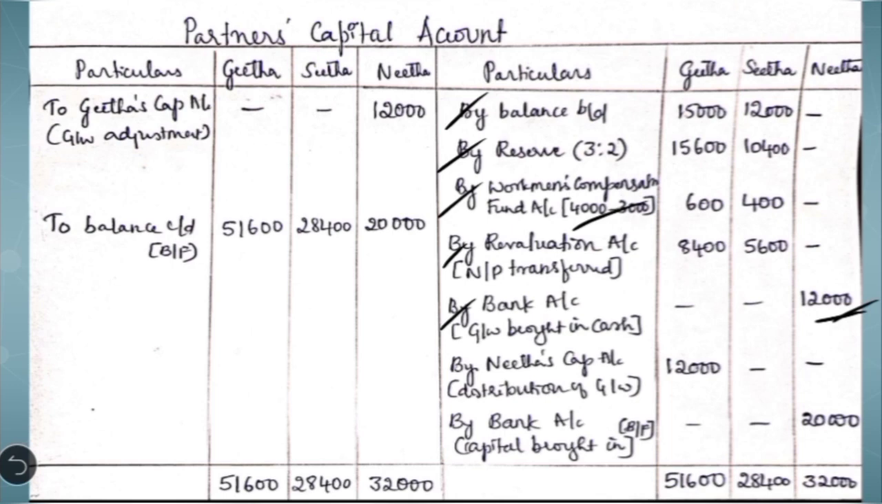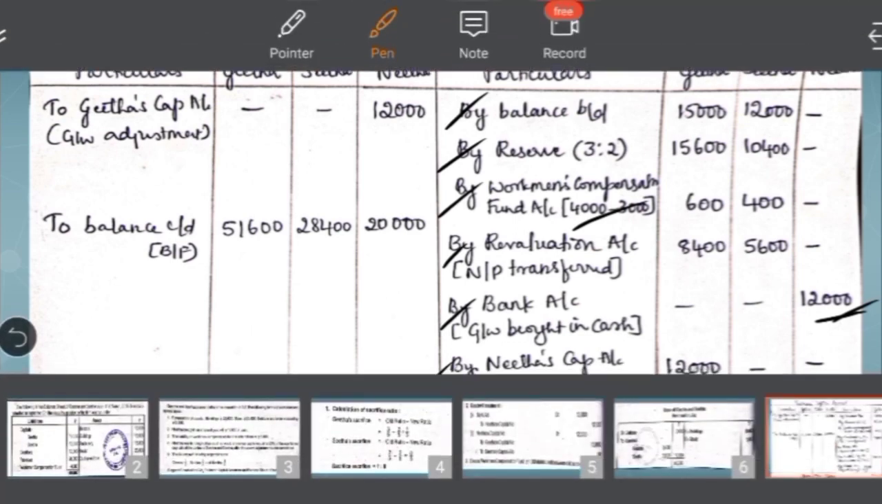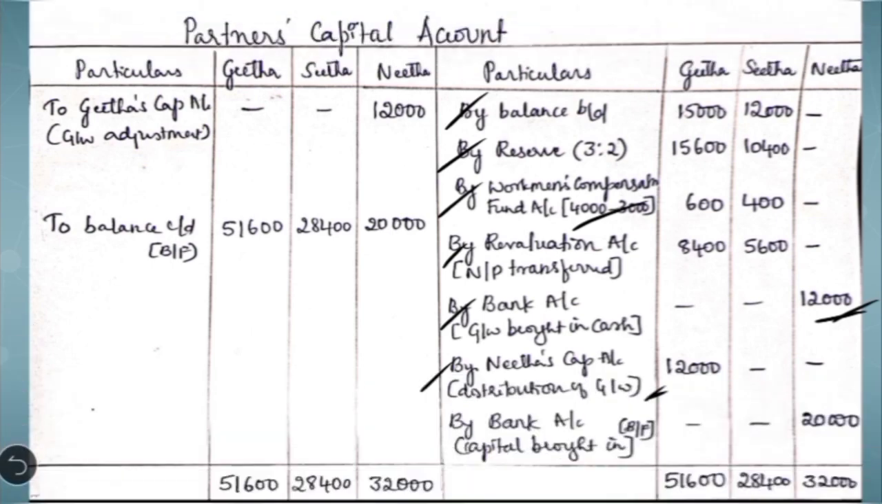Distribution entry is Nita's capital account debit to Geeta's capital account. So here we have to write by Nita's capital account, but the amount has to be written in Geeta's capital column, because it is the compensation given to Geeta. Similarly, we have to write the other part of the entry also. We have to write in the debit side to Geeta's capital account 12,000. The amount should be debited to Nita's capital account.